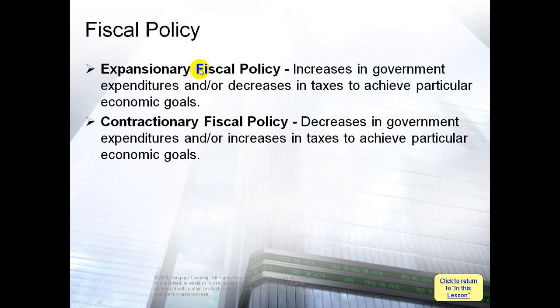So for expansionary fiscal policy we take two points: either an increase in government expenditures or a decrease in taxes, or both. We do both. We increase the government expenditures and we decrease the taxes, because we said when taxes on incomes or taxes on investments